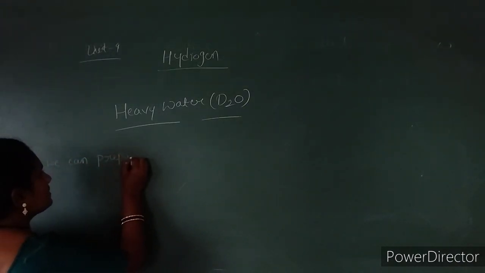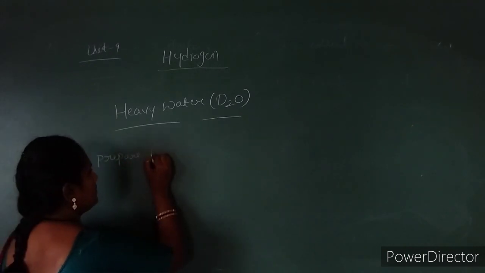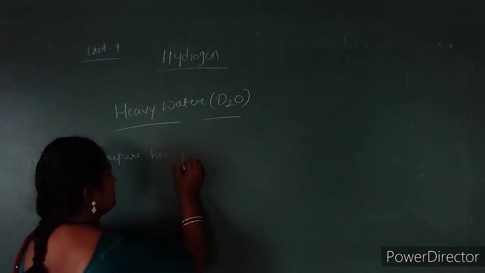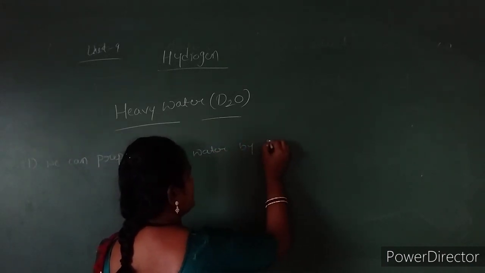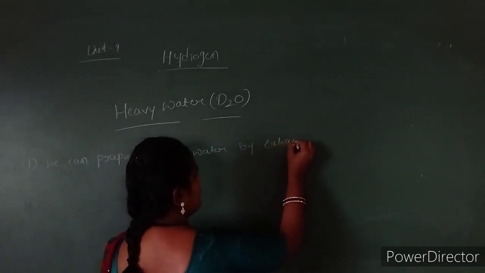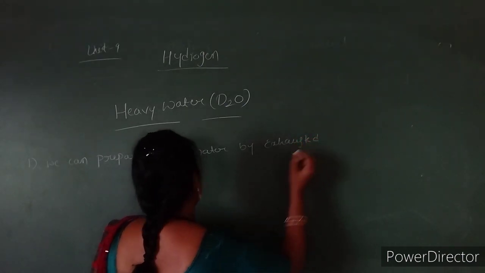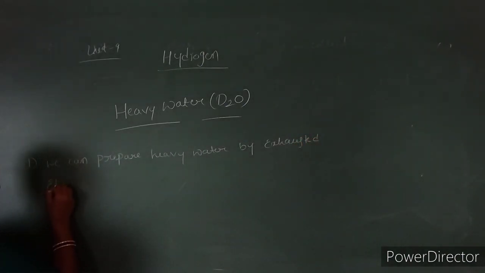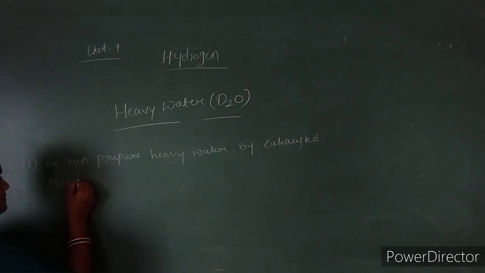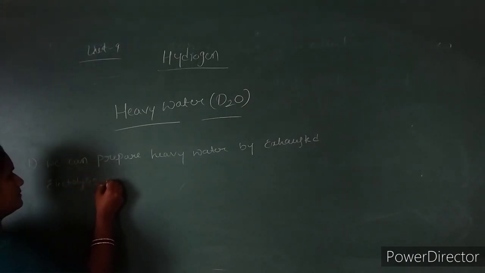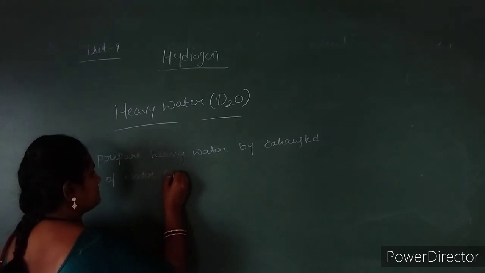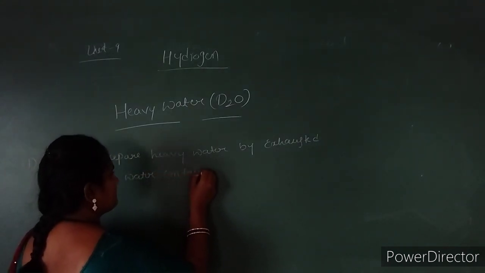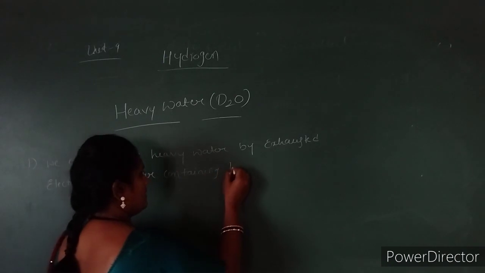We can prepare heavy water by exhaustive electrolysis of water containing a little alkali.